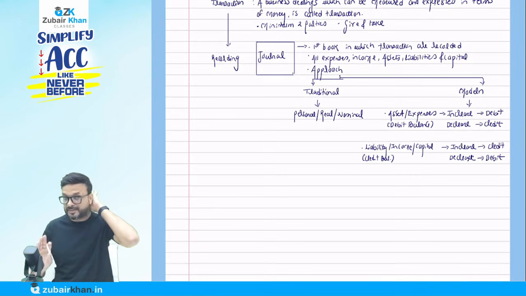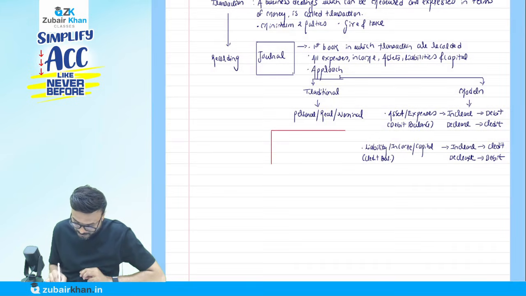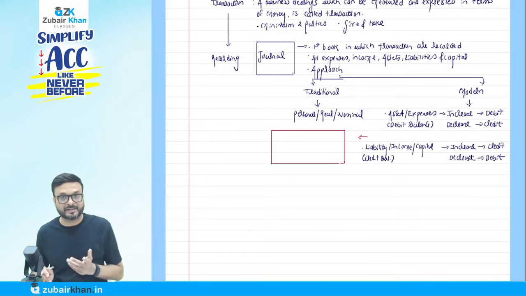Let me tell you something. It's simple maths. When we do the basics of accounting, it's simple maths. In maths, what do we do? Plus, minus, plus, like that.